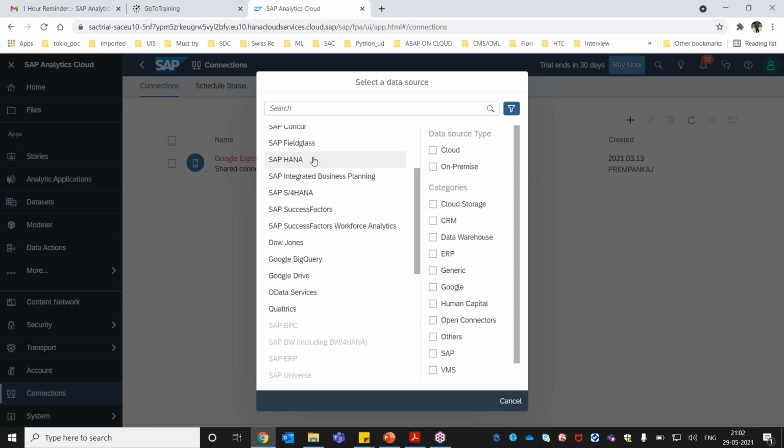A few systems are not available as part of your trial account. For that, you need to buy the licensed version of SAP Analytics Cloud.